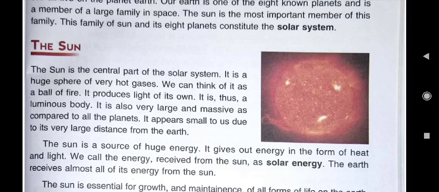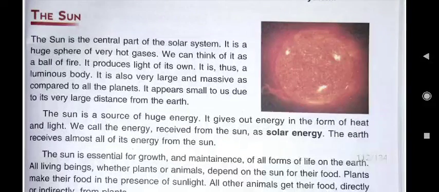So in this lesson we will read one by one about the sun and all the 8 planets. First we will read about the sun. Children, recently we have celebrated Chhat Puja. In Chhat Puja, which god is being worshipped? Yes, the sun god. We cannot see the other gods, but the sun god we can see.